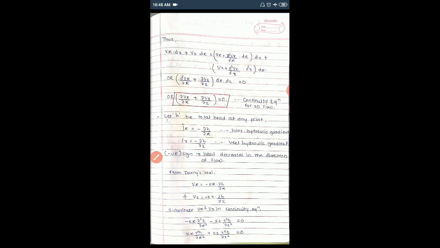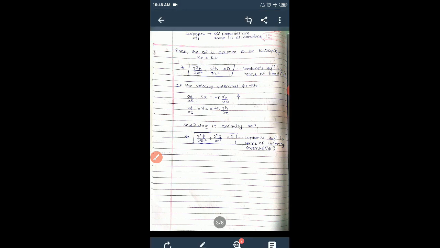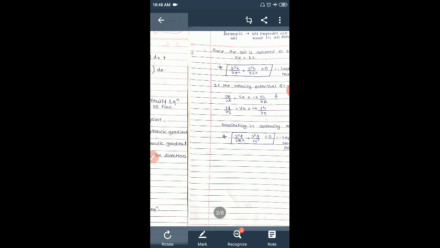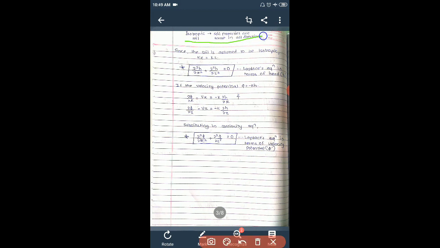Then we'll solve for it, and since we have assumed that the soil is isotropic, meaning soil properties are the same in all directions, kx equals kz. So we get this value in terms of head. This is the Laplace equation in terms of head h: ∂²h/∂x² + ∂²h/∂z² = 0. This is the Laplace equation in terms of h.